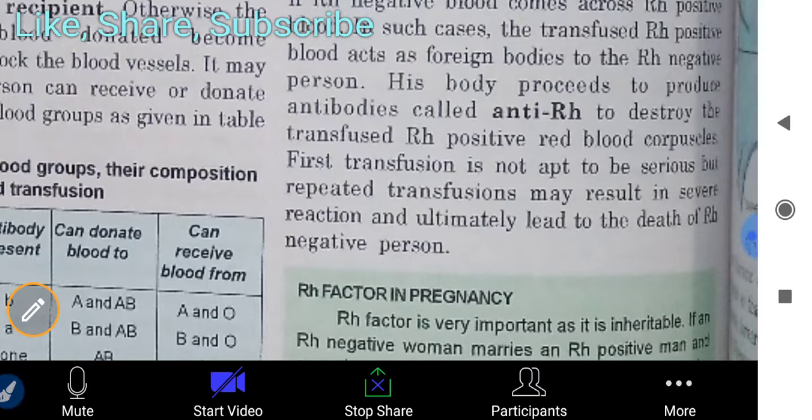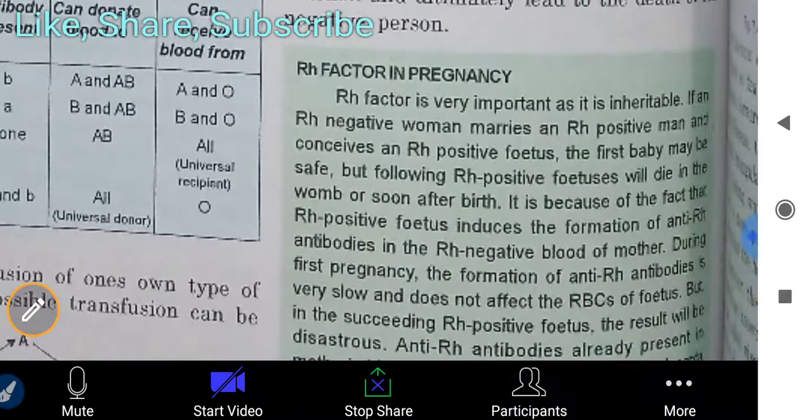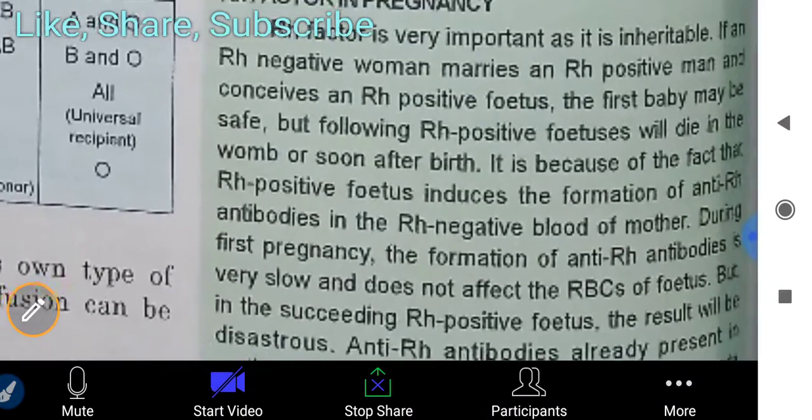In India, mainly Rh positive persons are found, and only a few persons are Rh negative. This is also given here as Rh factor in pregnancy.